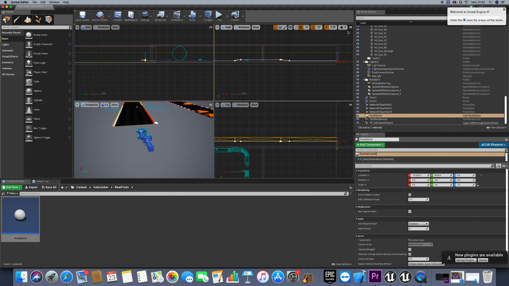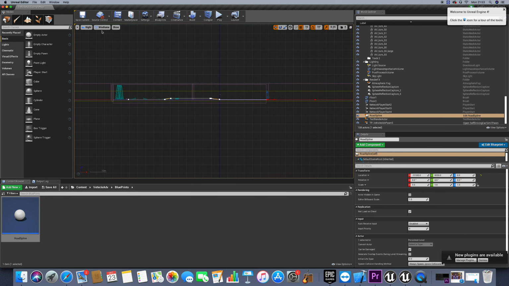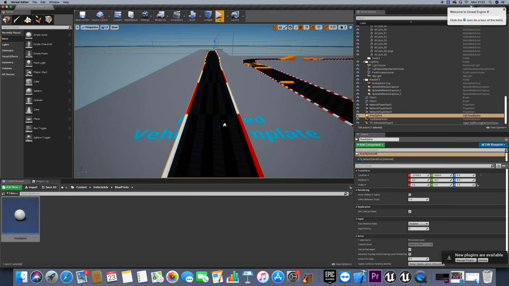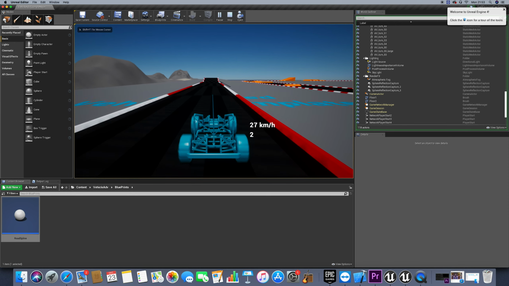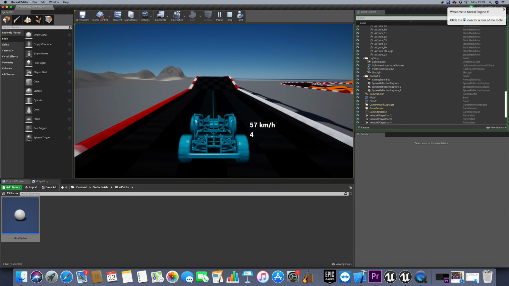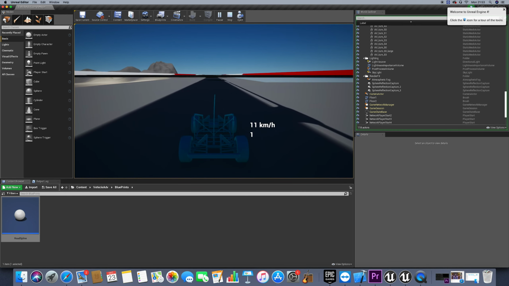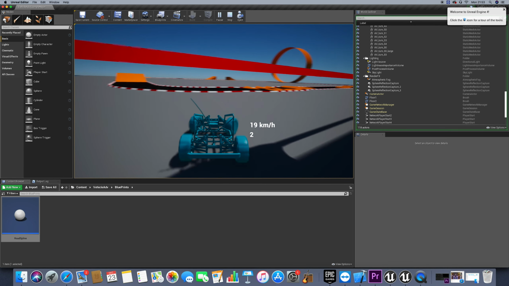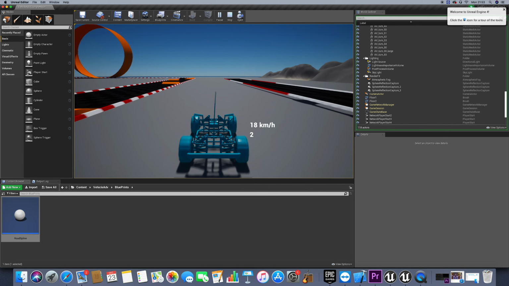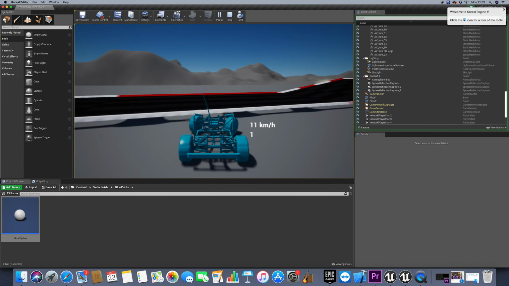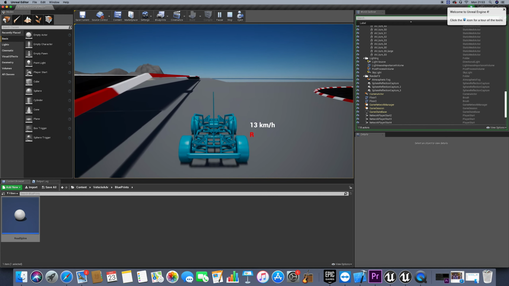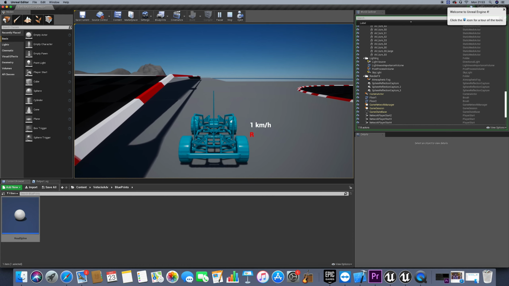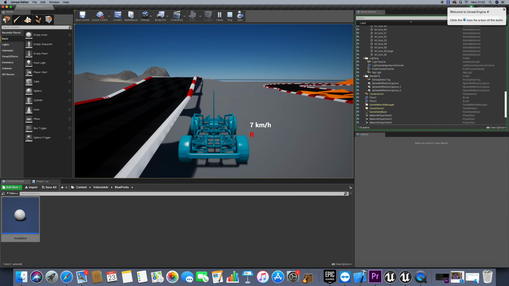So let's save and go back to the full view, perspective view, and now press play. Now we can see that we have a straight path in the beginning, and now whoop, you can see that we actually went under the road or the bridge there. That's because our spline, or actually our static mesh there, doesn't have yet a physical object.